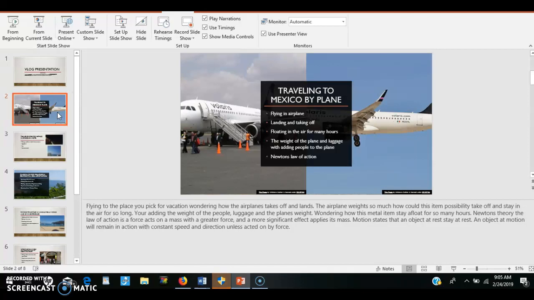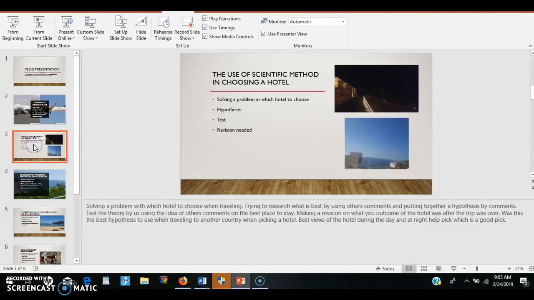Newton's law of action: a force acts on a mass, and a greater force has a more significant effect on its mass. Motion states that an object at rest stays at rest. An object in motion will remain in motion with a consistent speed and direction unless acted on by a force.